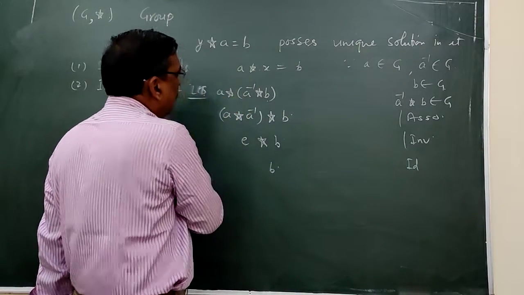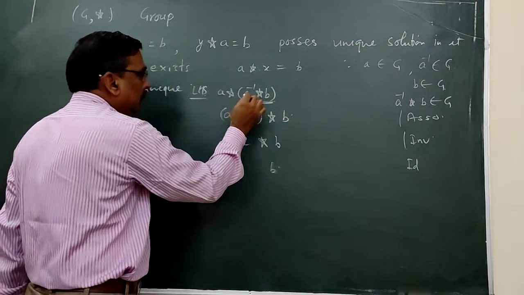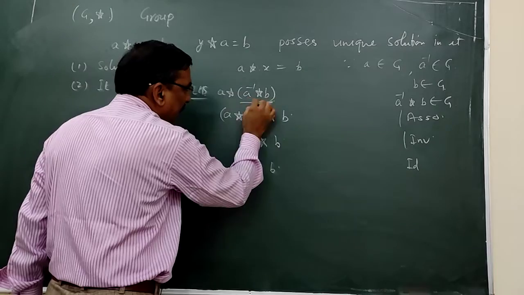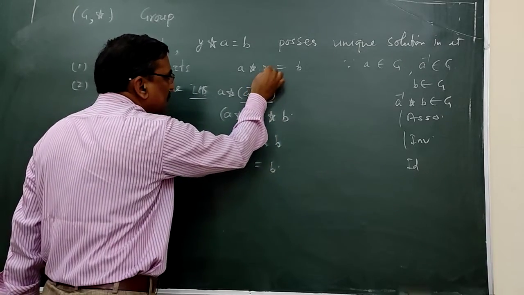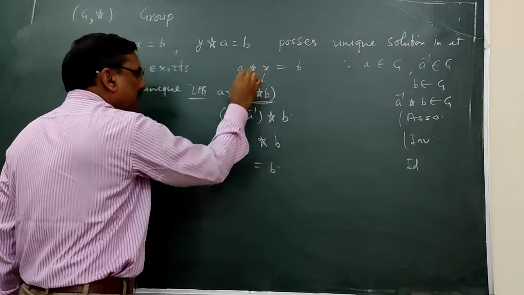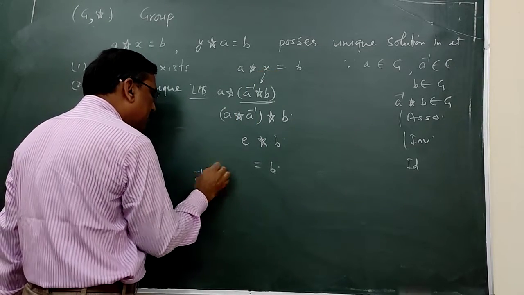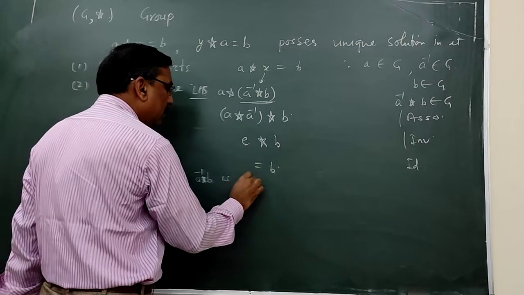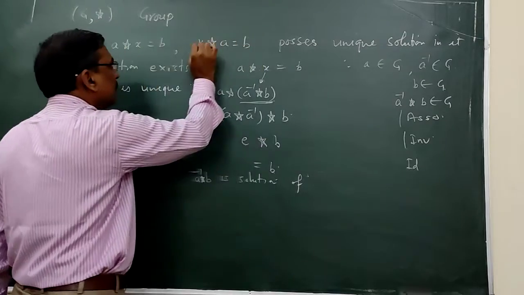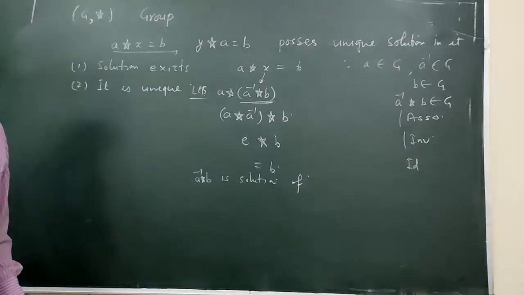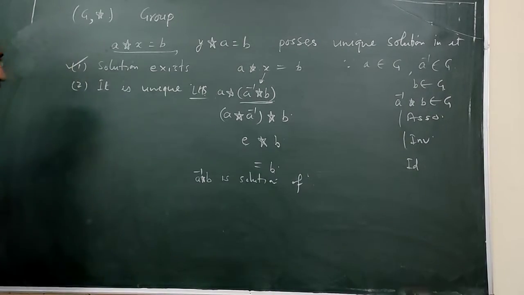So we prove that X possesses this value, A inverse B, which is a solution of this equation. So one thing we have proved: the solution exists.